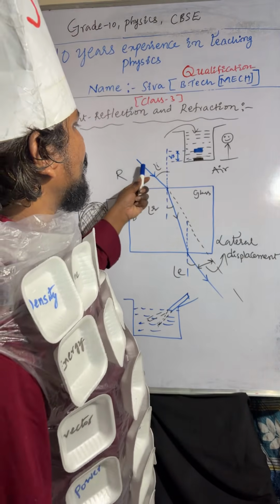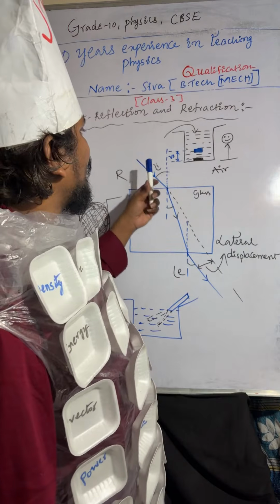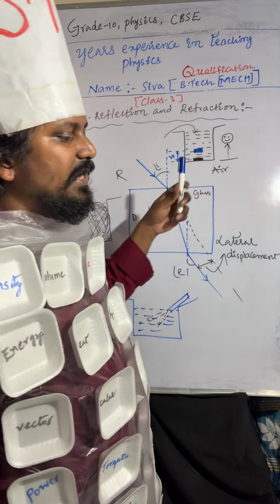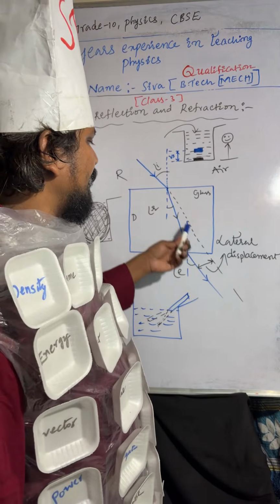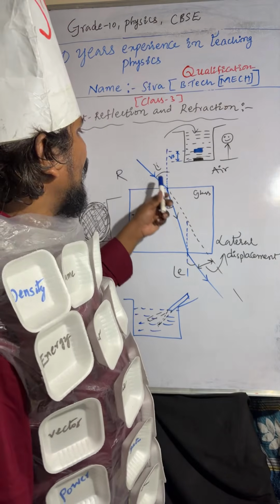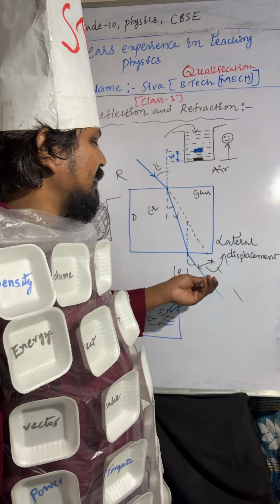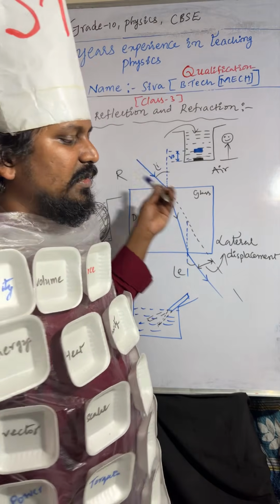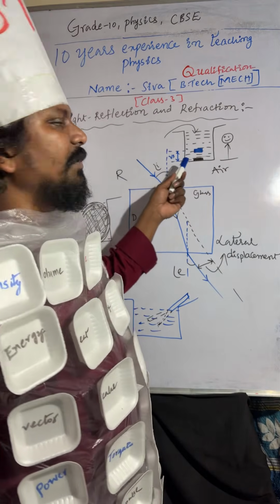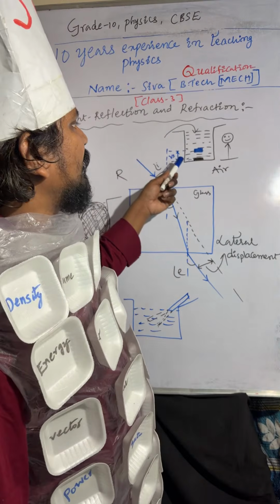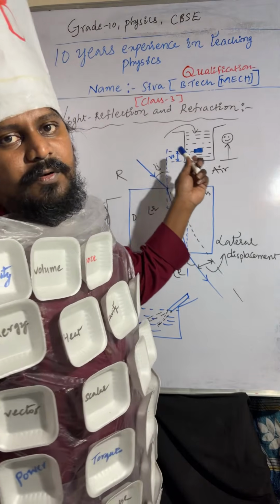Here you can observe the incident ray, refracted ray, and emergent ray. The angle between the incident ray and the normal line is called the angle of incidence. The angle between the refracted ray and the normal line is the angle of refraction. The angle between the emergent ray and the normal line is the angle of emergence. Understood? And this is the initial direction of the incident ray. The distance between the emergent ray and the initial direction of the incident ray is called lateral displacement. And coming to the vertical displacement, it is the vertical distance between the actual position and the apparent position of the coin.